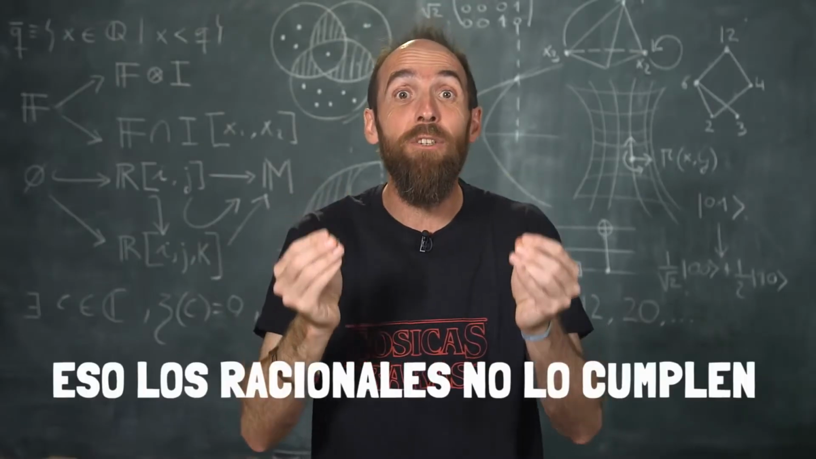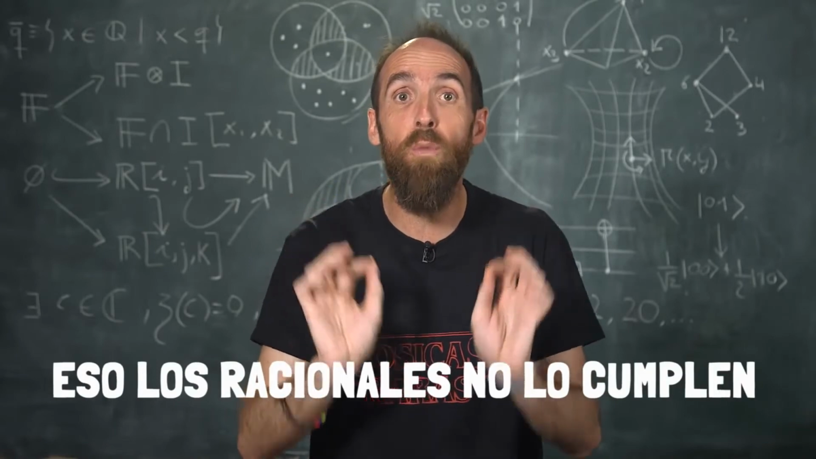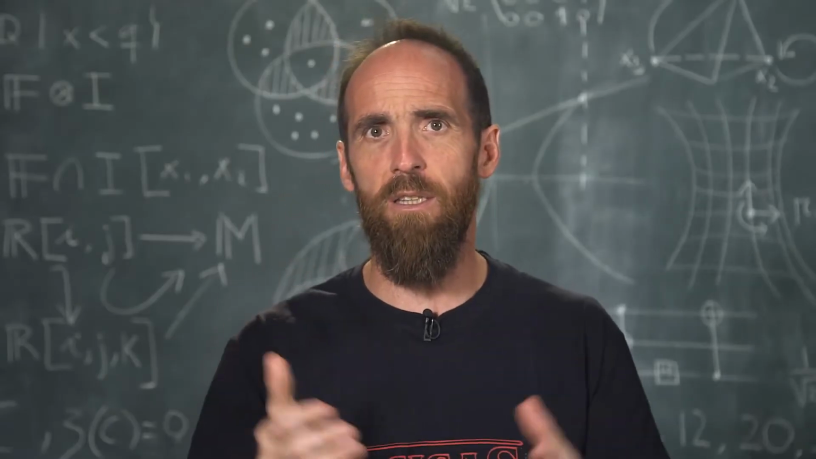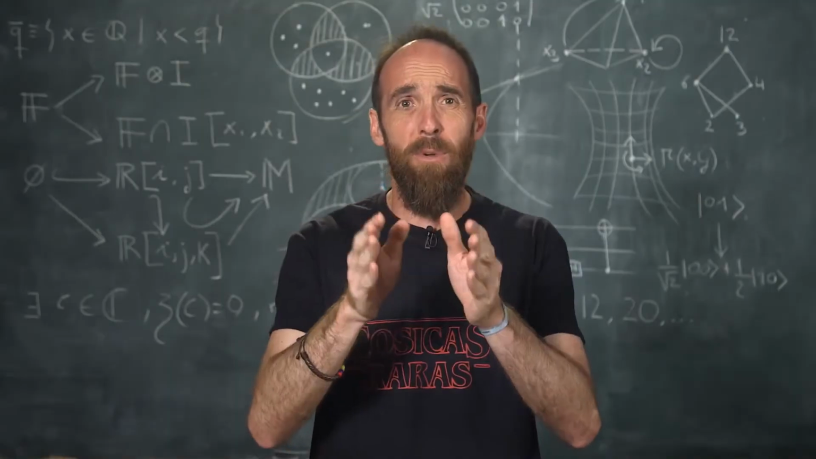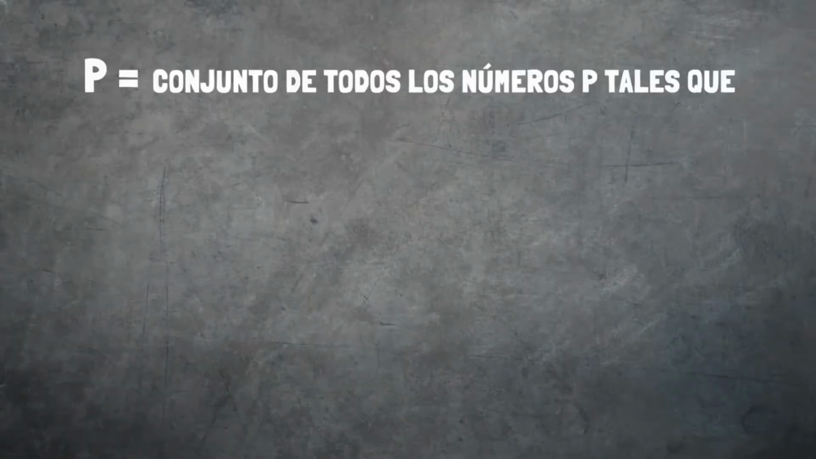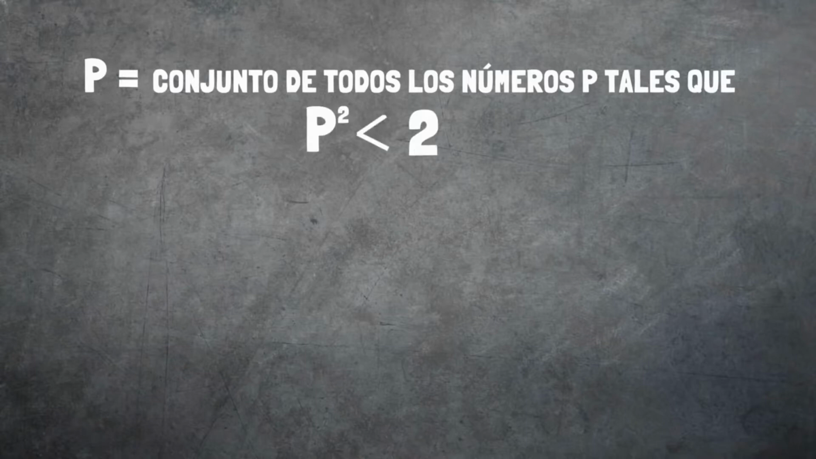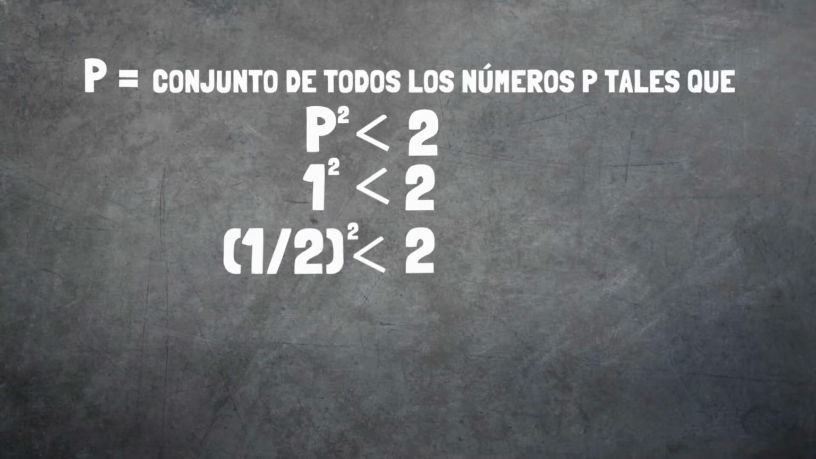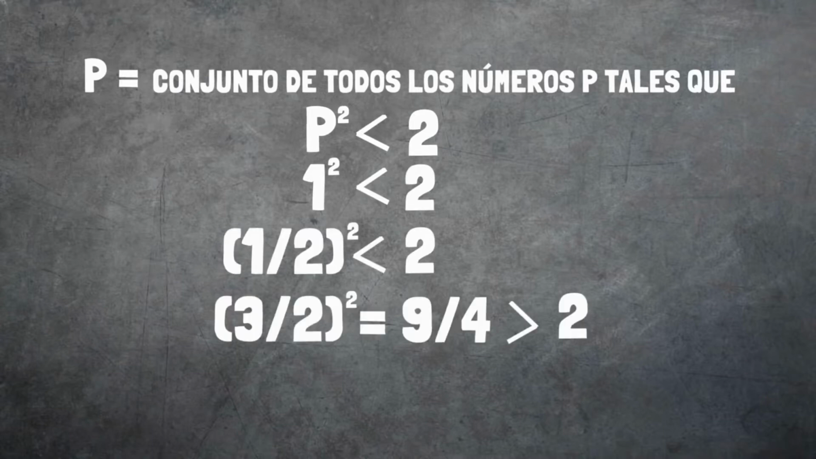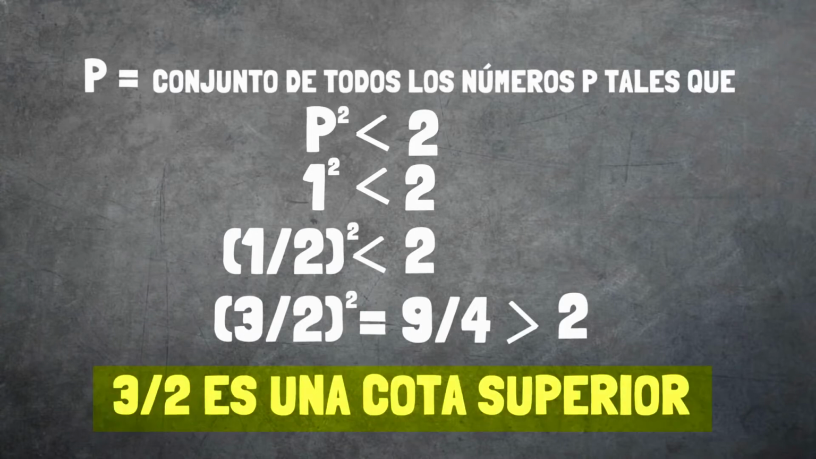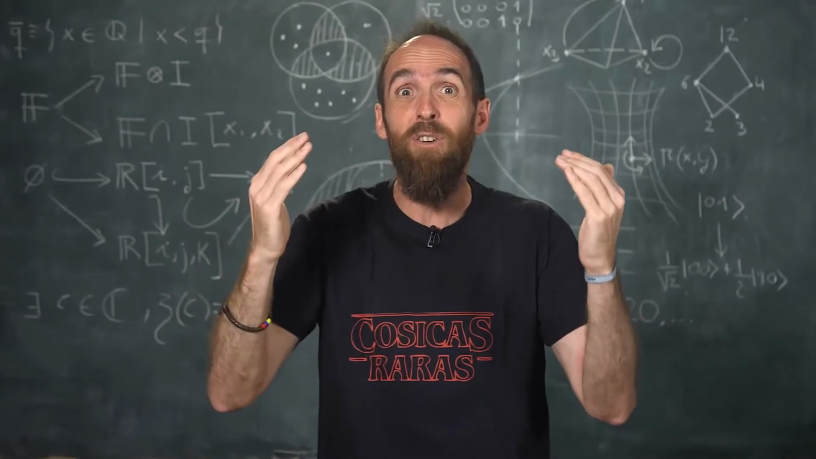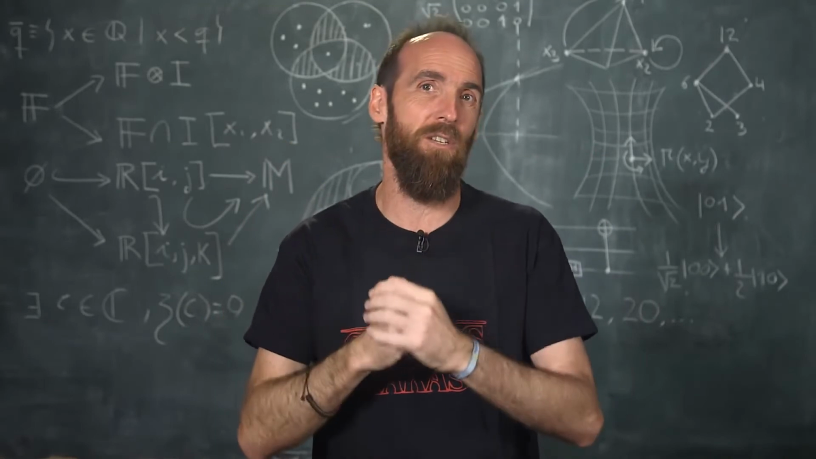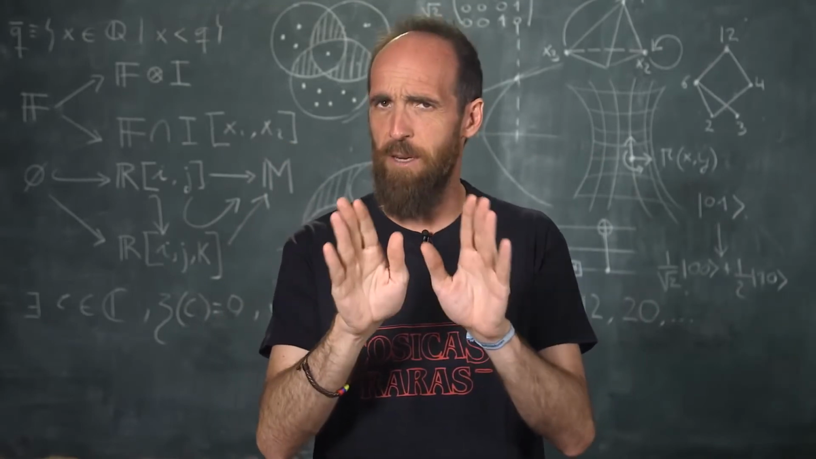And it happens that the rationals do not comply with that. I'll give you an example. I'm already seeing people drooling in the fetal position. Let's see, let's take the set of all rationals p, such that p squared is less than 2. The 1 belongs to that set. 1 squared is less than 2. A half too, but for example, 3 halves no longer, because 3 halves squared is 9 quarters, and that's greater than 2. 3 halves is greater than any element of that set. It's an upper bound. The subset is bounded. However, there is no least upper bound for that set. It's a bit long to demonstrate now, but it's simple.